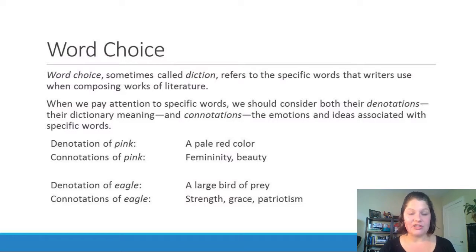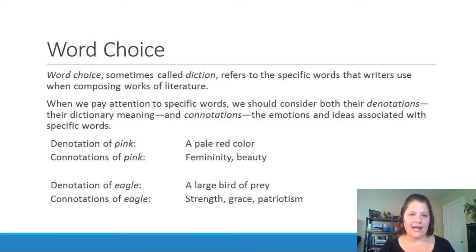Word choice, which is sometimes called diction, a term that you may have heard from a high school English teacher, refers to the specific words that writers use when composing works of literature. When we pay attention to specific words, we should consider both the denotations, in other words, dictionary meaning of words, and the connotations, in other words, the emotions and ideas that are associated with a specific word.